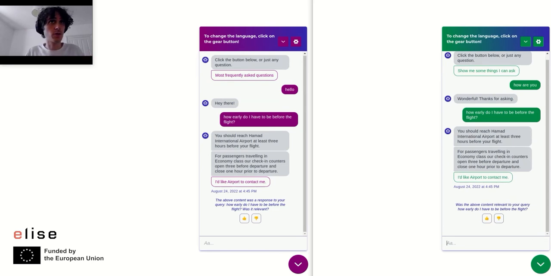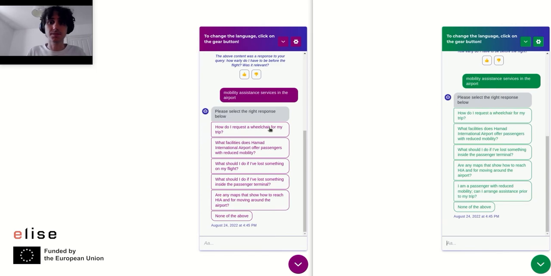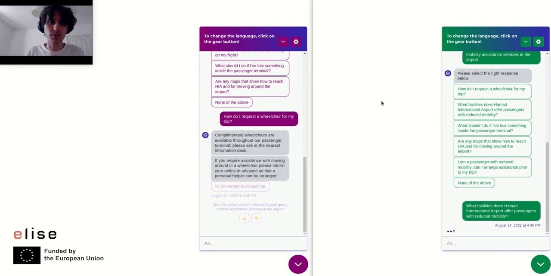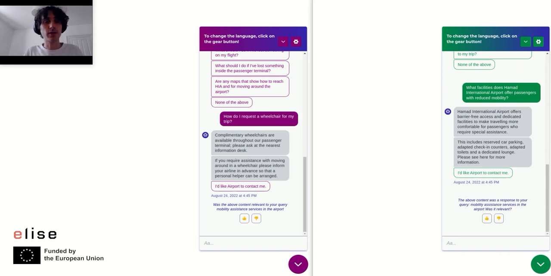When the confidence of our bot is below a threshold, it comes back with a list of options. So here we are asking about mobility, and we get some possible intents. We can click on them to get the actual response. So the new encoder seems to be better at recognizing actual queries from smalltalk.